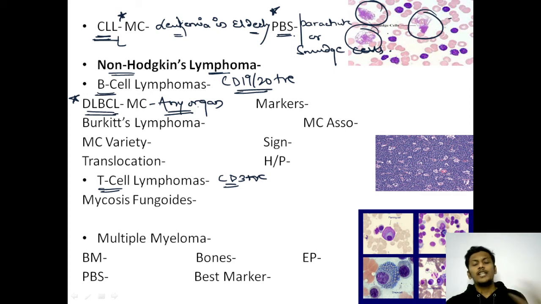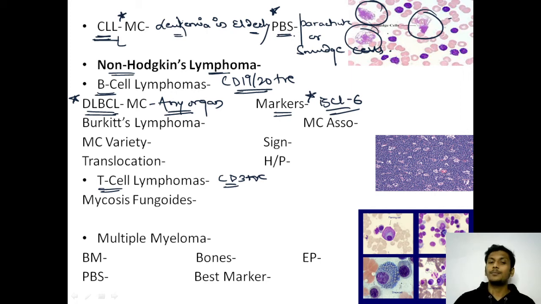Okay, DLBCL would be mainly CD19 and CD20 positive, but apart from that, the most important or the most specific marker for diffuse large B-cell lymphoma would be BCL6. Most specific marker for DLBCL is BCL6. It is BCL6 positive.